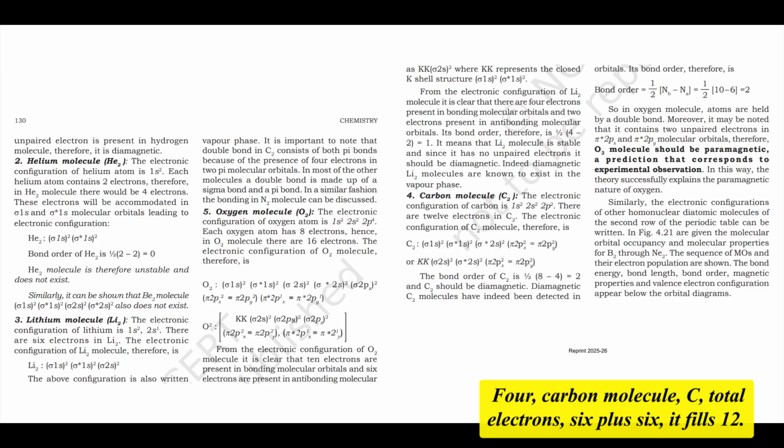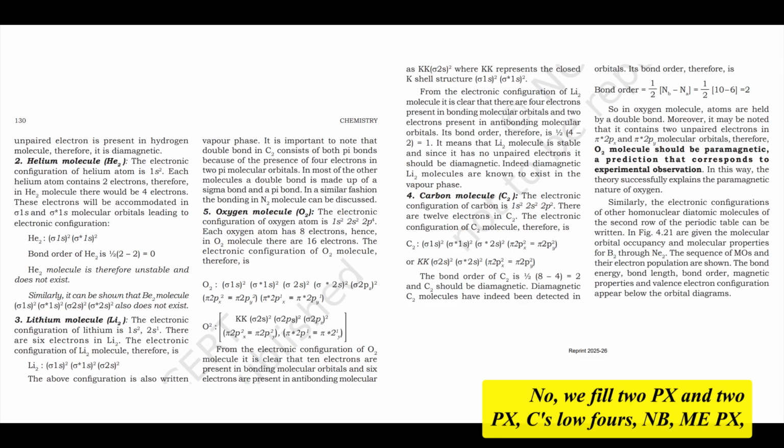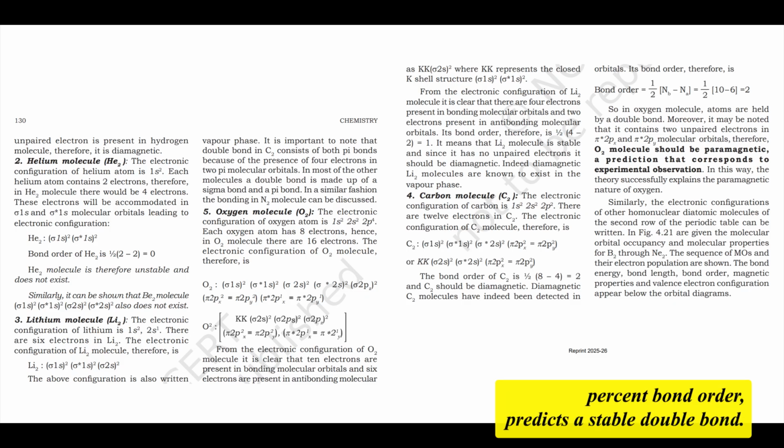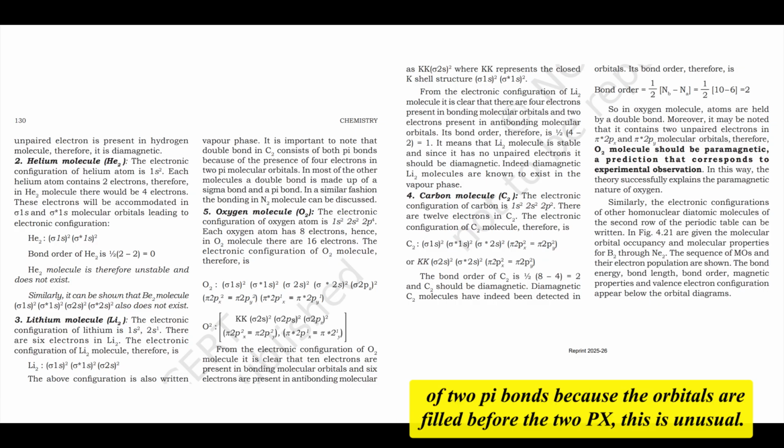4. Carbon molecule, C2. Total electrons: 6 plus 6 equals 12. Energy order is crucial: for C2, the π2px and π2py orbitals lie below σ2pz. Note we fill π2px and π2py before σ2pz. The bond order predicts a stable double bond. Magnetic nature: the last electrons fill π2px and π2py completely paired, so it predicts diamagnetic. Interesting insight: MO theory reveals that the double bond in C2 consists entirely of two pi bonds, because the pi orbitals are filled before the sigma 2p.